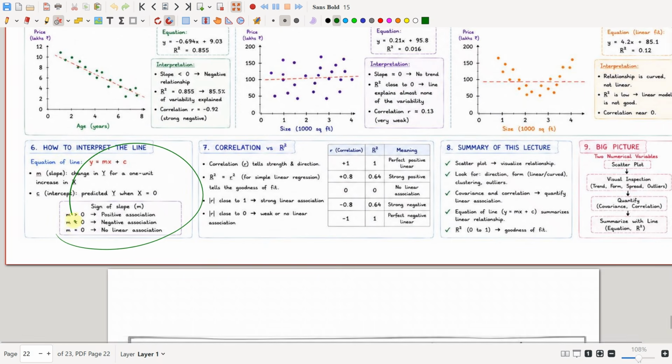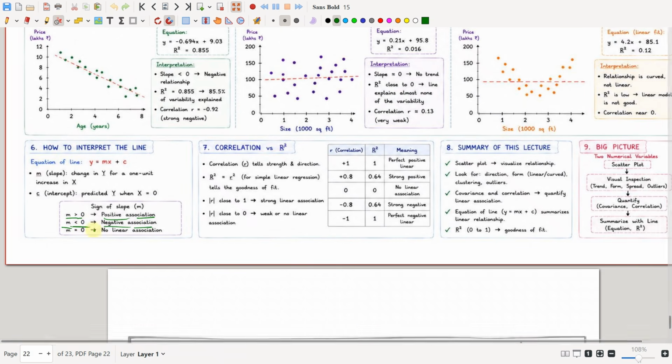If you are given the slope of a line, and if m is greater than 0, then you will have a positive association. If the slope is less than 0, then you will have a negative association. And if m is equal to 0, that is, the slope is equal to 0, you will have no linear association.